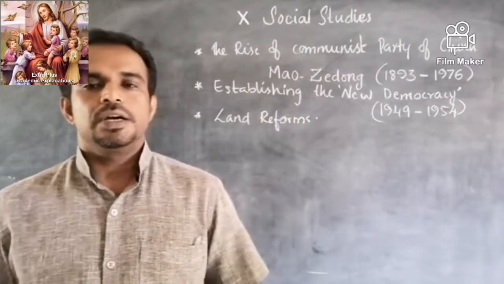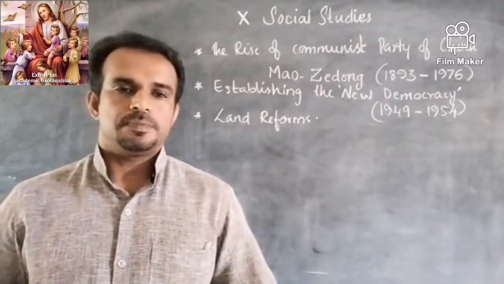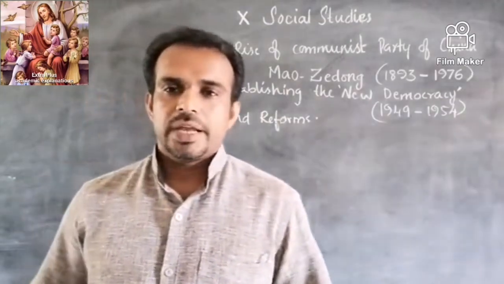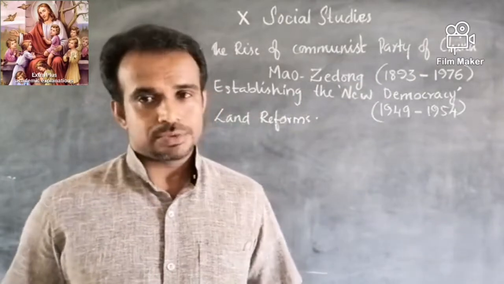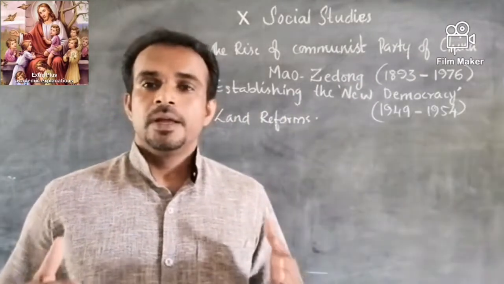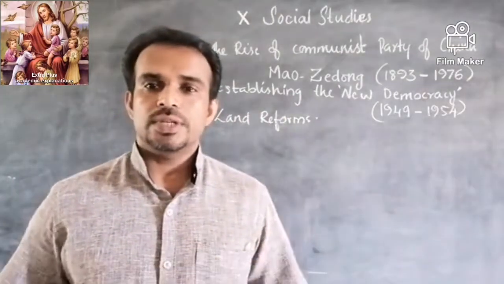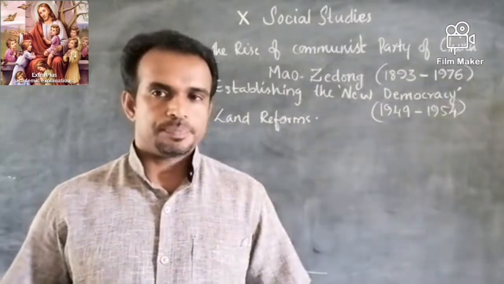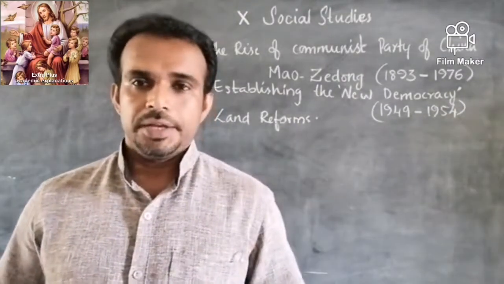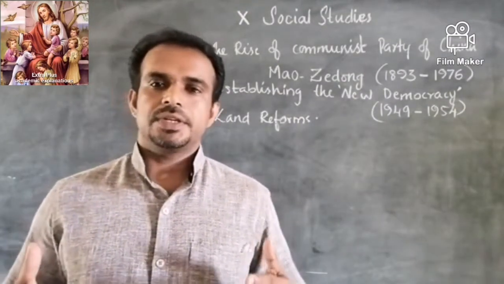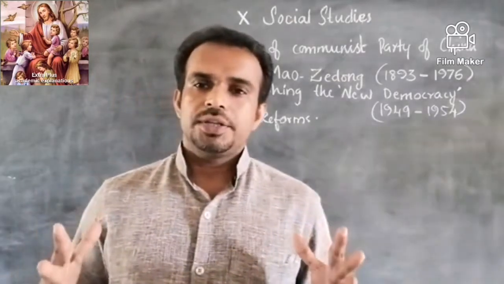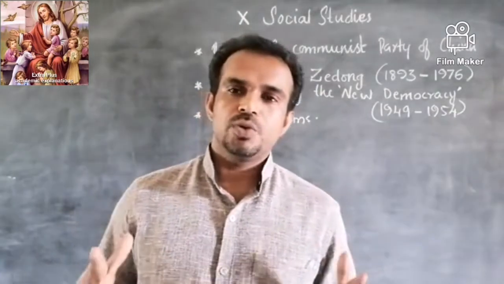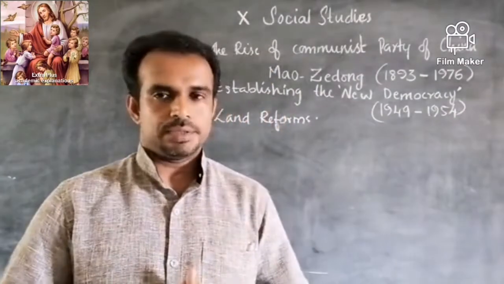The rise of the Chinese Communist Party, which was established in 1921. We know the year 1921 comes immediately after the successful Marxist or Socialist revolution of Russia. Lenin declared that they would be supporting all these types of socialist revolutions all around the world.